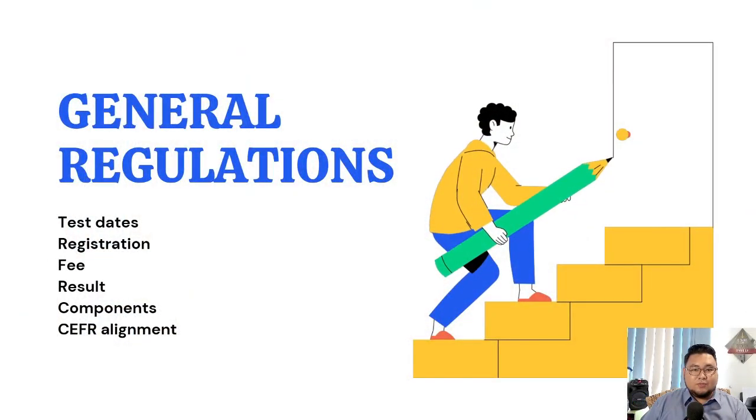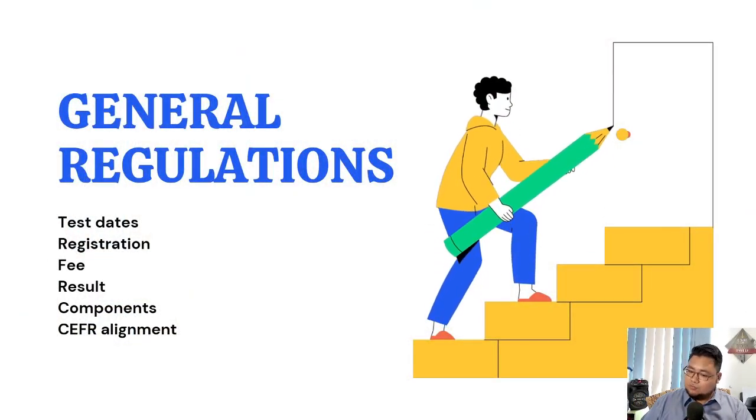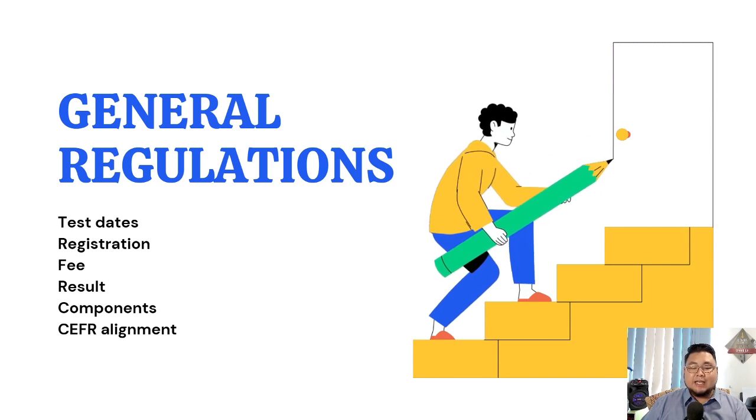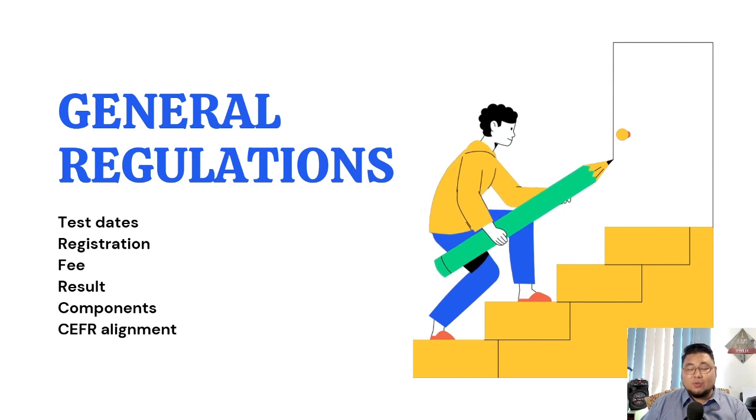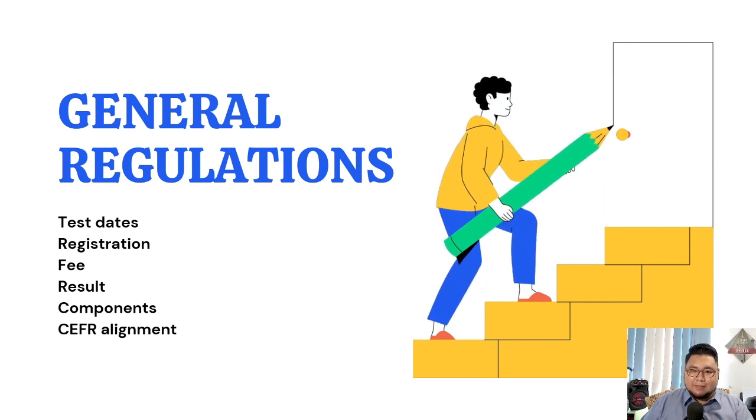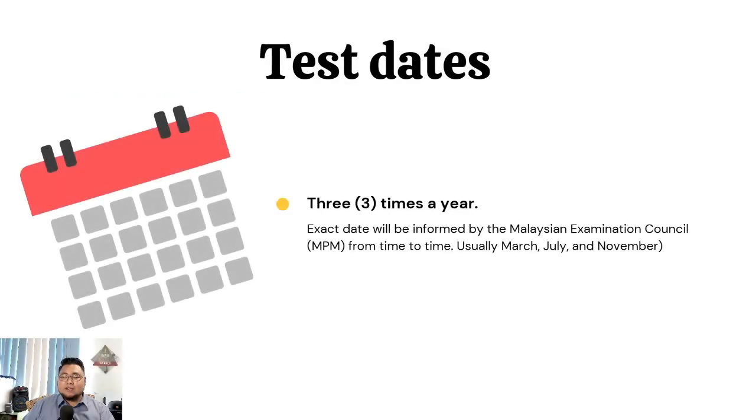Let's look at the content for this particular video, which is on the general rules. We're going to talk about test dates, registrations, the fees, the results, the components, and the CEFR alignment, to make sure you know what it means when you get a certain band. First is the test dates. MUET is usually carried out 3 times a year, usually around March, July and November. However, for the exact test date and registration date, you have to refer to the MPM website.